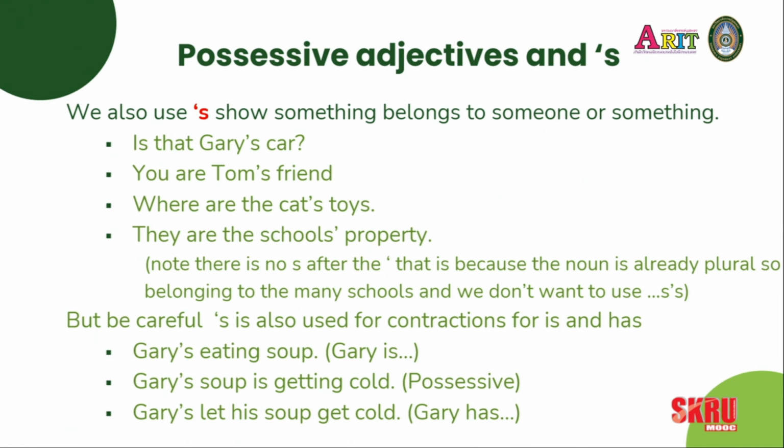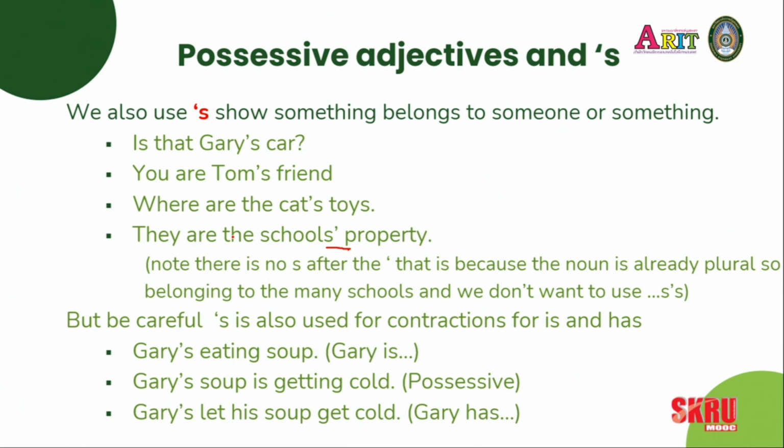These are the schools' property. I just want to highlight this one a little bit because, as you can see, the apostrophe comes after the S, not before. So what we're showing here is that this is actually a plural noun.